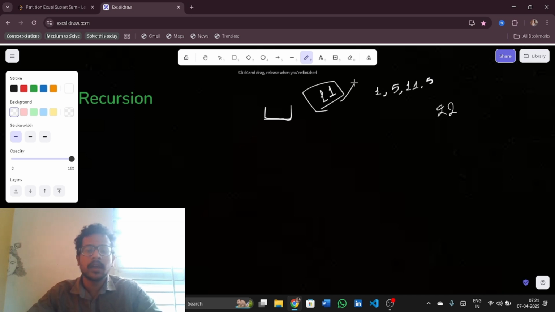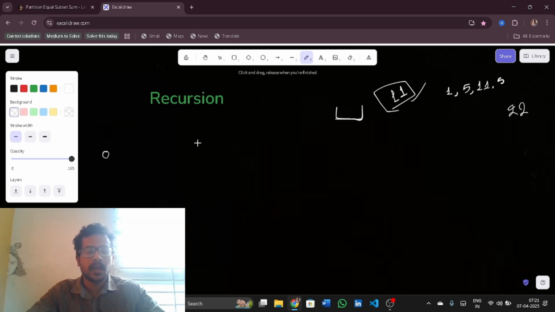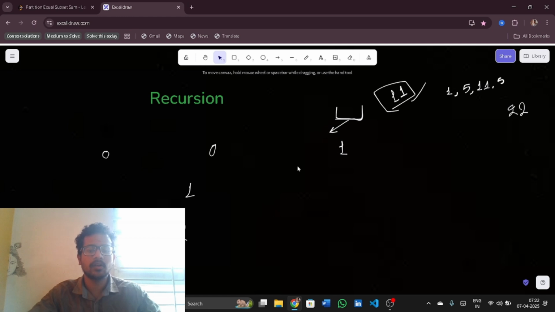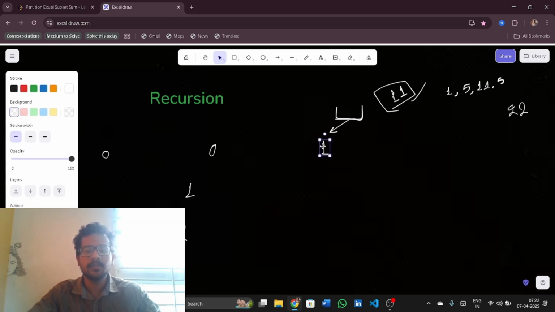Now if I take the 0th element, then the subset will be 1 and the sum is 1. Do I really have to store this subset in an array? No, I can simply take 1 as the current sum, and 0 if I don't take the element at index 0.